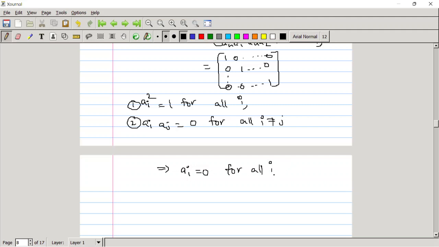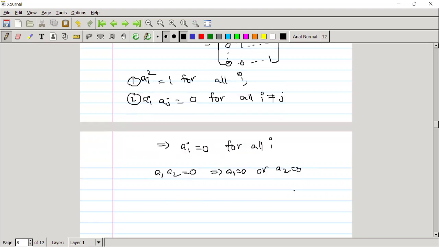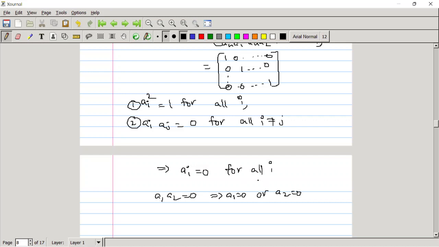Yes, you can say this. From the second we can write a1 a2 equal to 0. That implies either a1 equal to 0 or a2 equal to 0. Suppose a1 equal to 0. From that, by the remaining equations we can say a2 is also 0. By repeating that by recursion we can say all elements are zeros, but this is a contradiction to the first equation, that ai square equal to 1. Whenever ai equals 0 we have ai square also equal to 0, but we got ai square equal to 1, which is a contradiction.